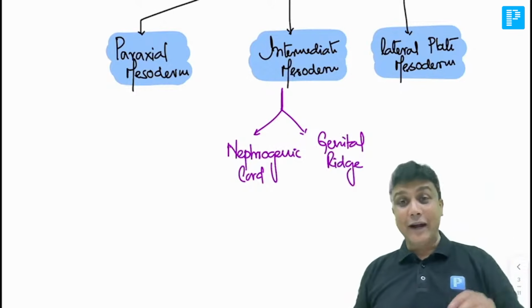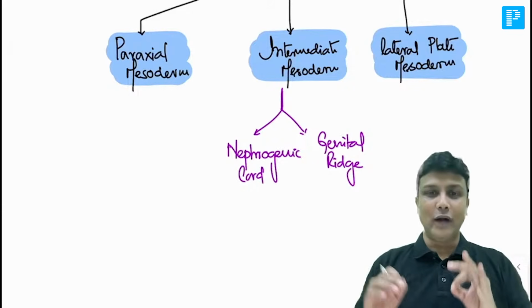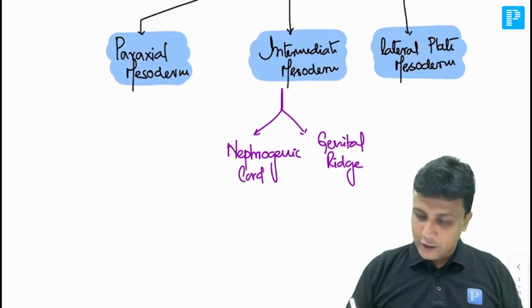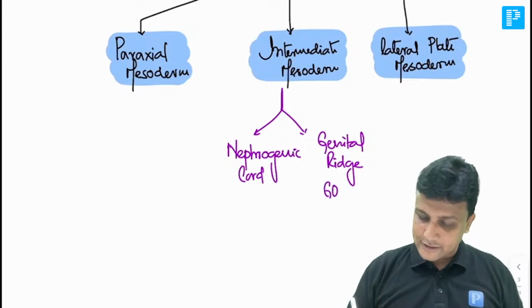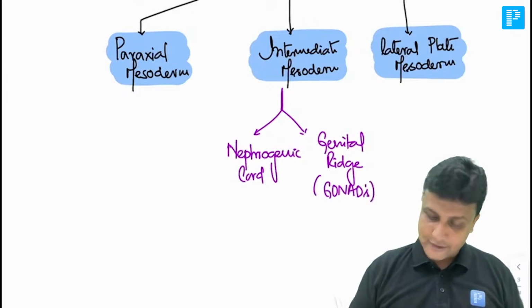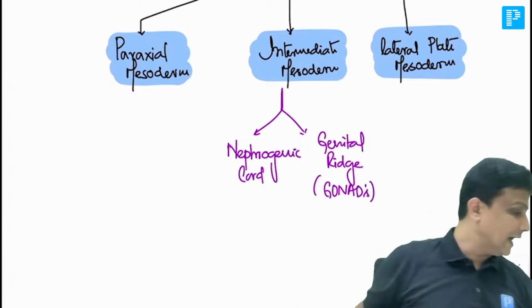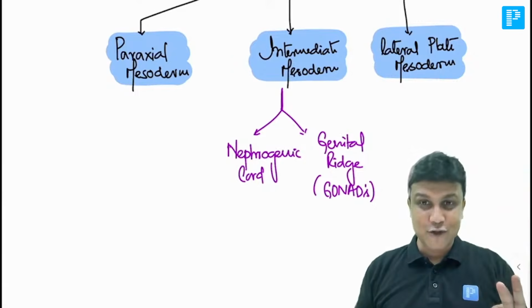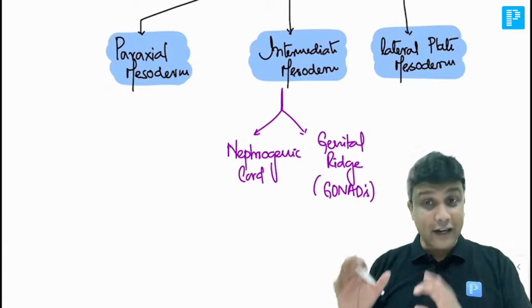Okay, and my dear doctors, learn it once and forever from today onwards that the genital ridge is the one which is going to form the gonads. So the male gonads, the testis, and the female gonads, the ovaries, are derived from the genital ridge. It is going to help you till your final year.